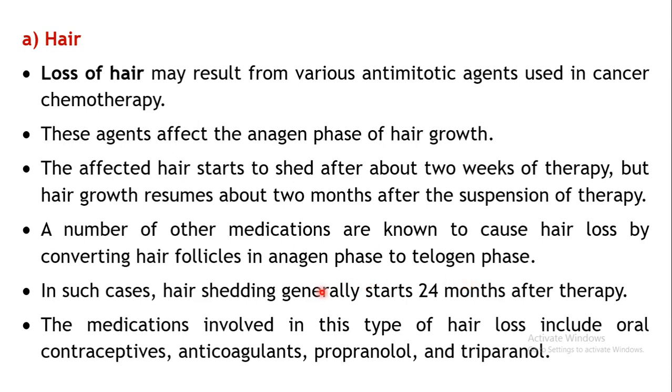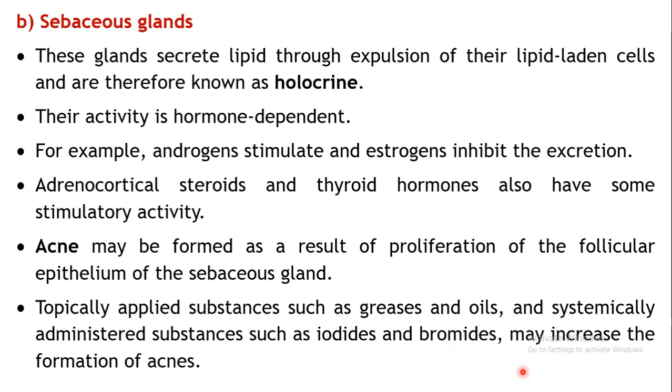Now this particular type of hair loss generally starts after 2 to 4 months of the therapy. And the drugs which are involved in such type of side effects or toxic effects include oral contraceptives, anticoagulants, propranolol and triparanol. So these are the types of drugs which may result in hair loss.